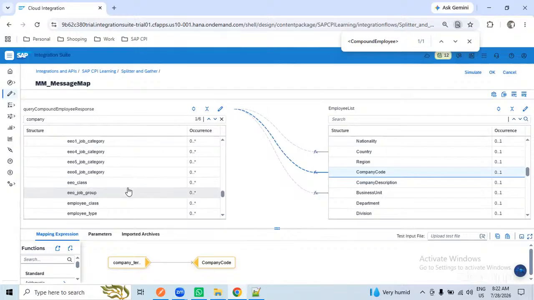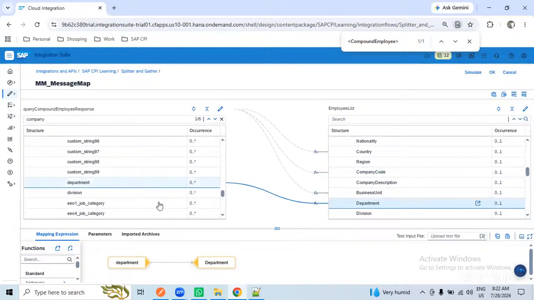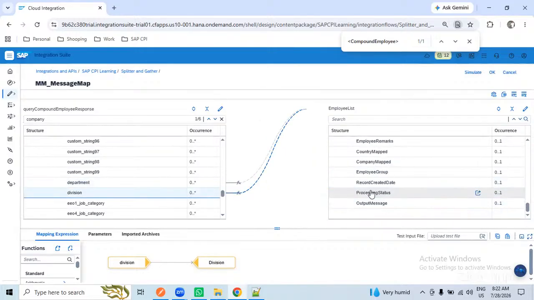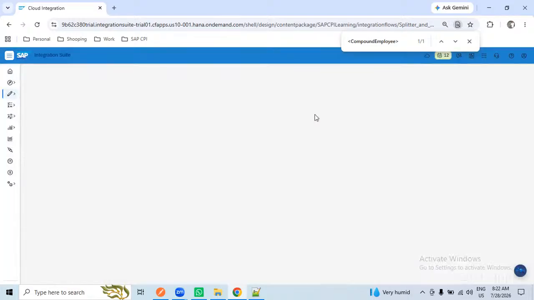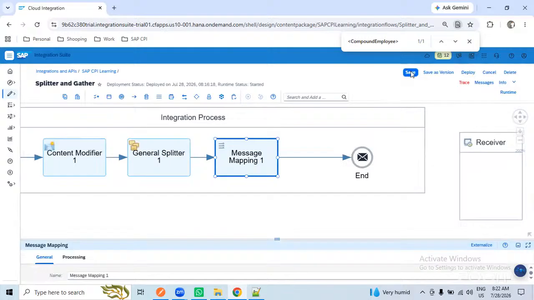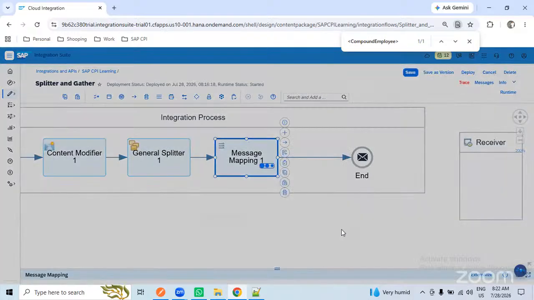Department and division are connected. That's what I wanted, I don't want to go further. So I am saving this interface after the mapping.